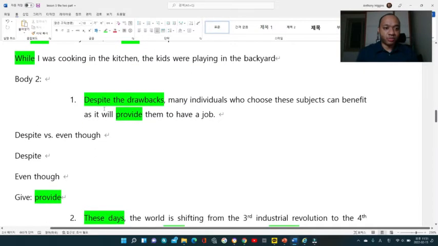And then let's move on to body 2. Now, body 2, I started with despite the drawbacks. Many individuals who choose these subjects can benefit as it will provide them with a job.